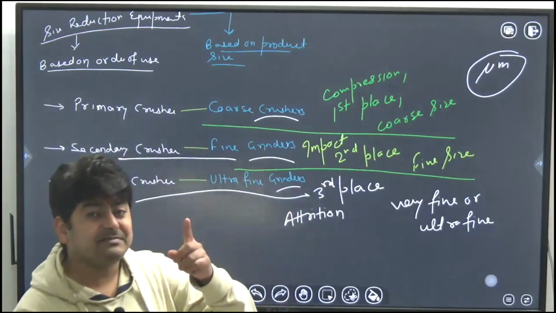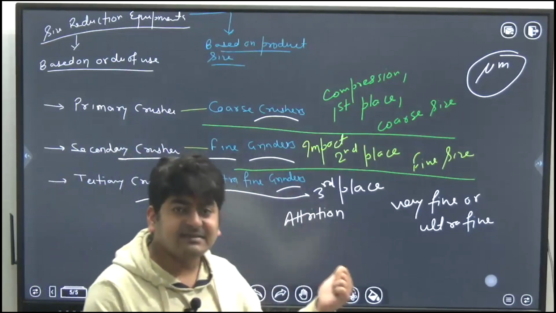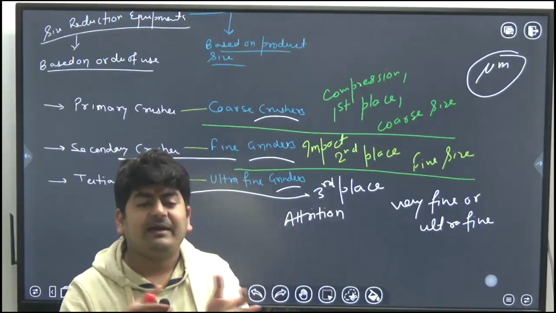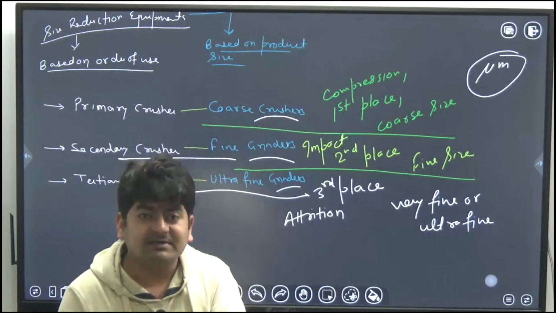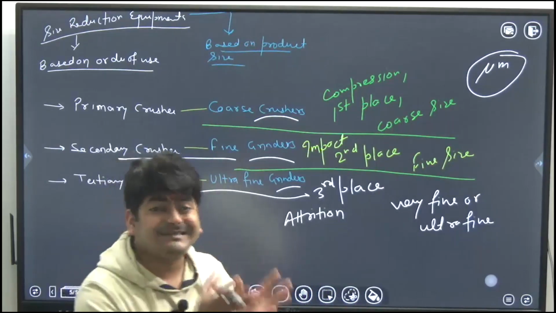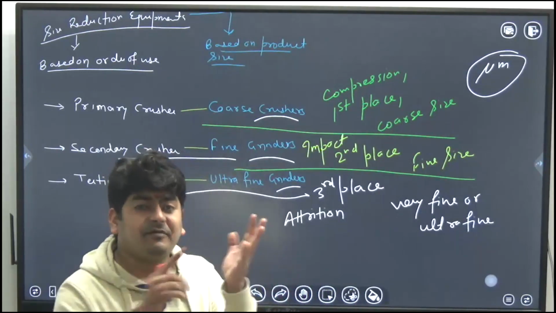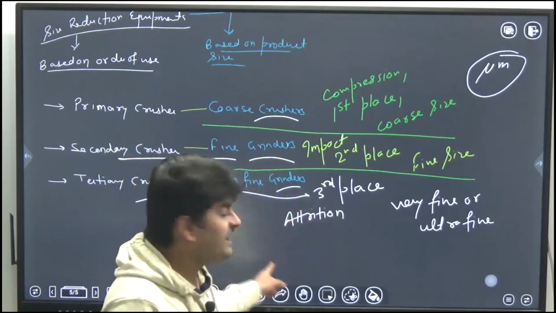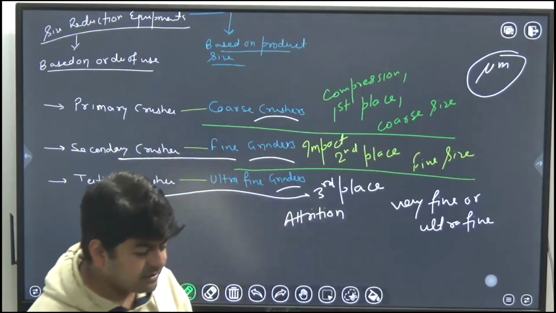Crushing is when, after size reduction, the products are coarse. But if after size reduction the products are fine, very fine or ultra fine, then that is called grinding. So all these things should be clear to you.